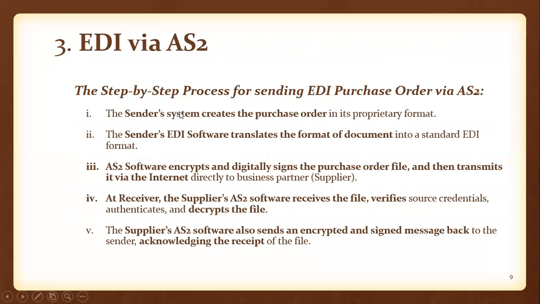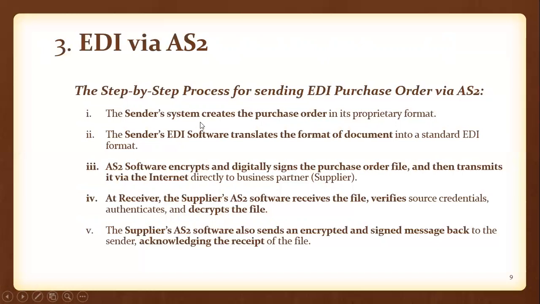Next, EDI via AS2 can be explained with a step-by-step process for sending an EDI purchase order via AS2. Whenever a company wants to raise a purchase order, what does a purchase order contain? It contains what type of products they are going to purchase, how many quantities they are going to purchase, and on which date they want those products. That will be entered in the purchase order. So the purchase order is raised by the sender system, that means the purchasing company.